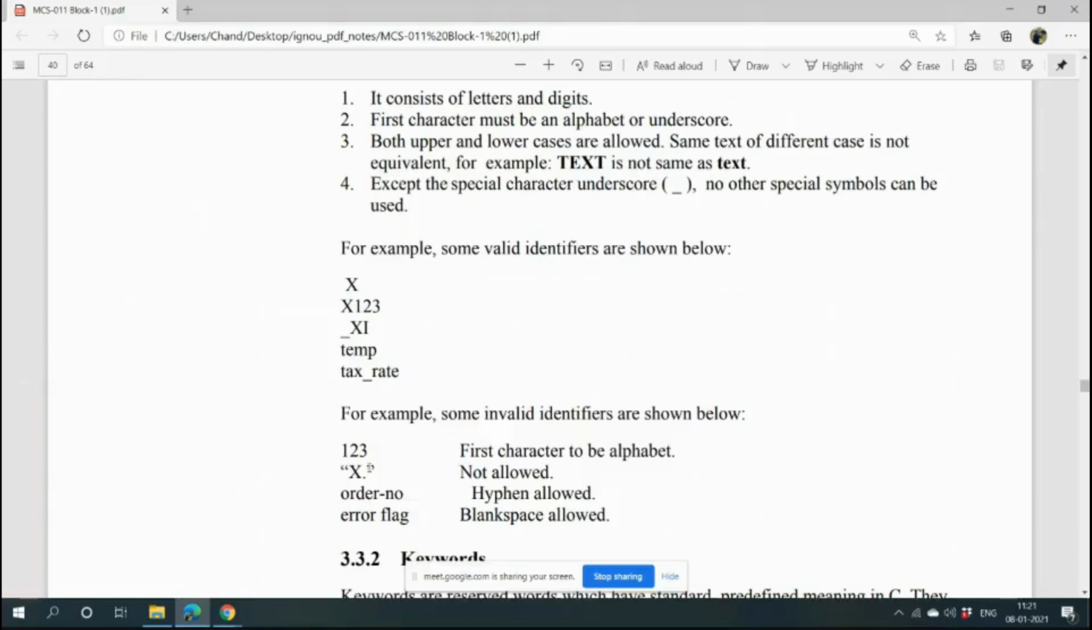Yes, or underscore. Okay. BCA student বুঝতে পারছো? কেন why this 1, 2, 3 is not a valid character?